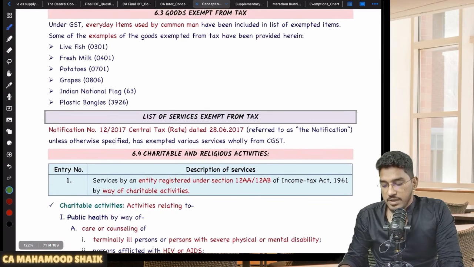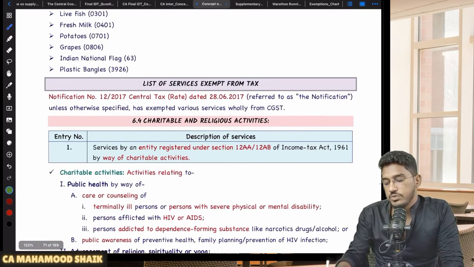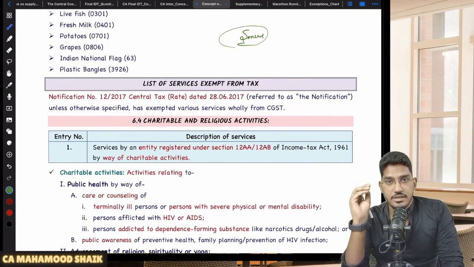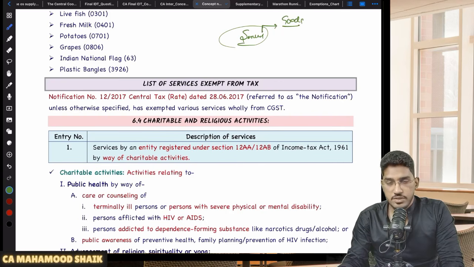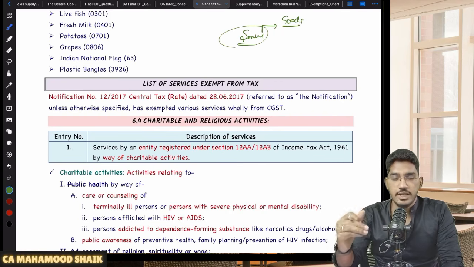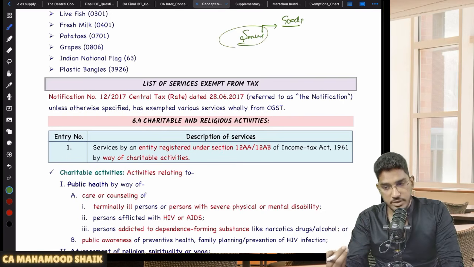So here in this particular chapter, we are mainly going to cover the services. What are the various services which have been exempted from GST? Sir, are services only exempted from GST? Definitely not. Sir, are there any goods also which are exempted from GST? Yes, there are a bunch of goods which are also exempted from GST. If those goods are getting supplied, there is no requirement to make the payment of GST on that.